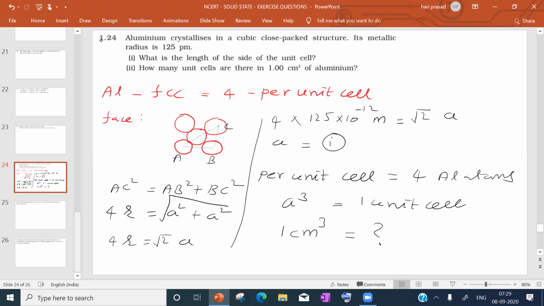Okay, sir. So this is about NCERT questions. Next, in the next class, we will continue subjective type numericals in the solid state. We will complete the class.